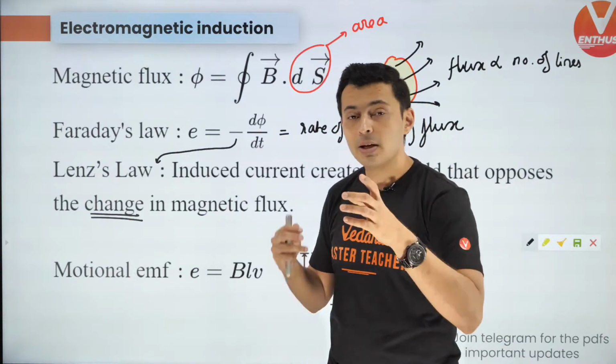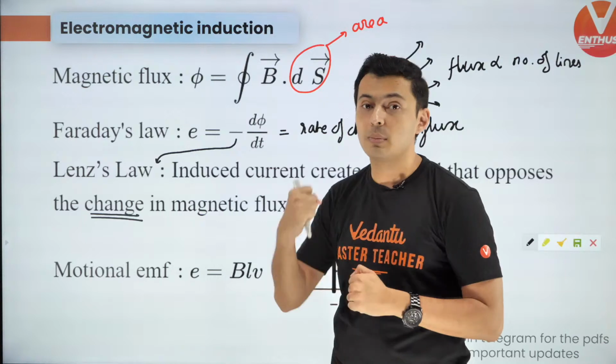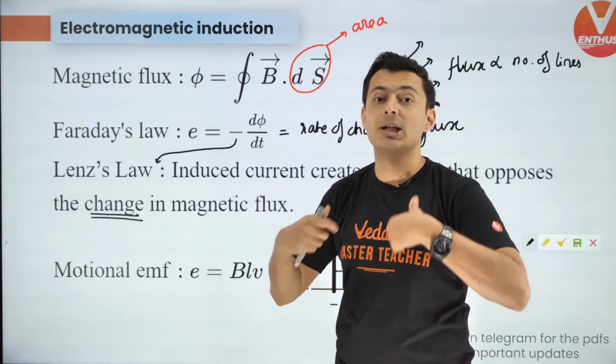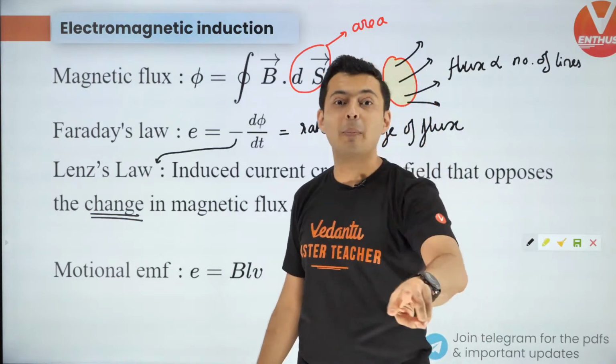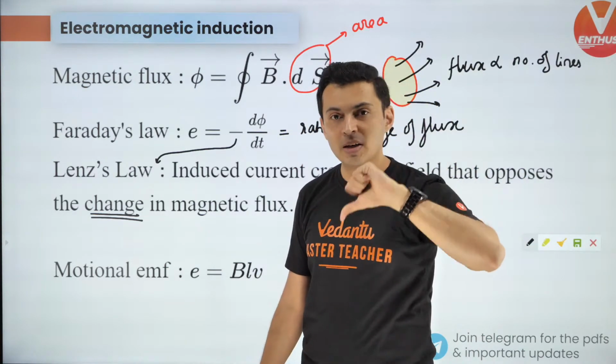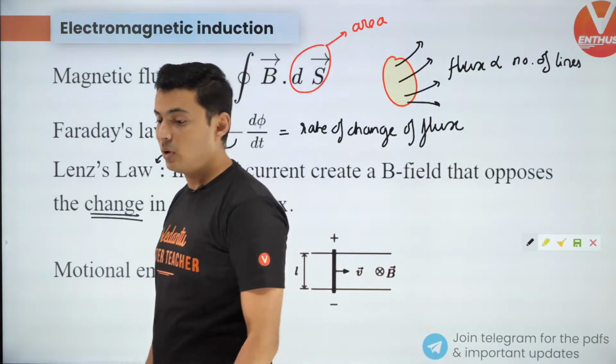Similarly, if the magnetic field is becoming weaker and weaker, it will try to stimulate it. It will try to create a magnetic field to strengthen it. So it always opposes the change. If it becomes strong, it makes it weaker. If it becomes weaker, it tries to make it strong. This is very, very important.